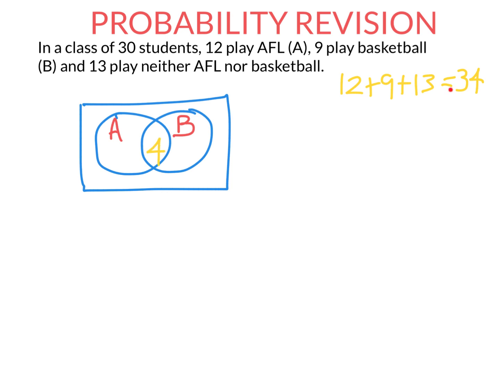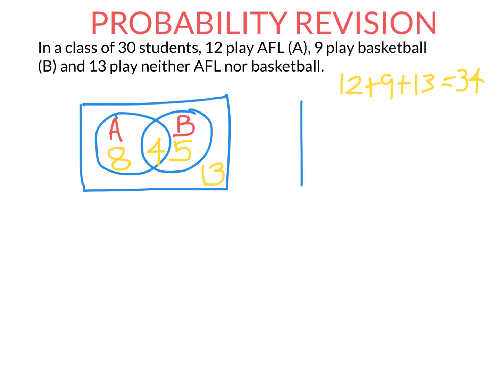The only way this is possible is if you counted 4 students in the AFL group and then again in the basketball group. So however many you've overcounted goes in the middle. For the AFL circle, I need 12 in this circle. I've already got 4 in the circle, so I need 8 more. Similarly, the basketball circle needs to have 9 people. It already has 4, so it must have 5 more. Now those 13 that play neither go outside the two circles. Note 13 plus 5 plus 4 plus 8 does equal 30.